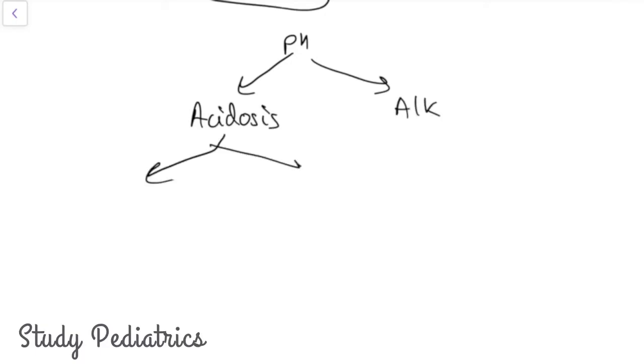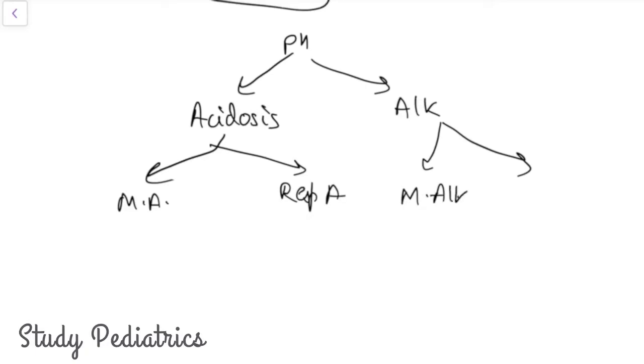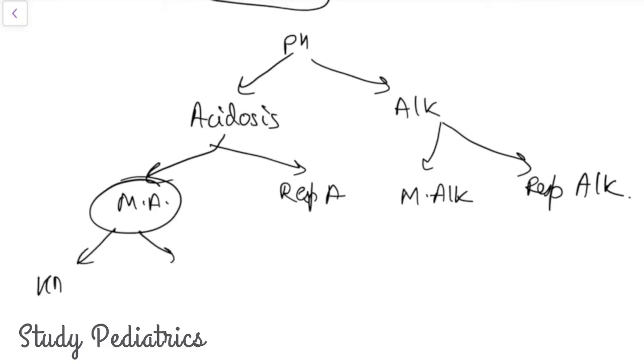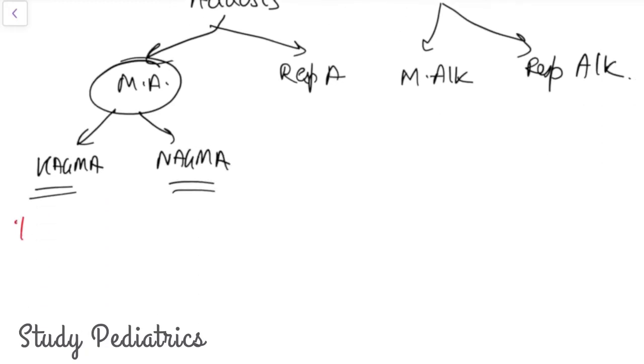The acidosis is again two, metabolic acidosis and respiratory acidosis, and the alkalosis again into two, metabolic alkalosis and respiratory alkalosis. The metabolic acidosis is again into two, HAGMA and NAGMA. You have seen the reason for HAGMA, that is increased unmeasured anions, and NAGMA as GI and renal.